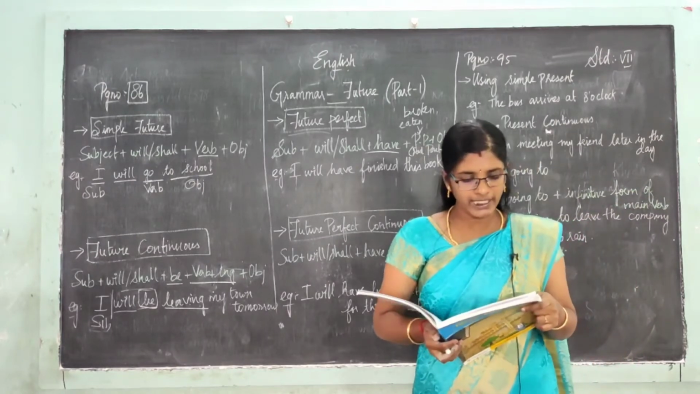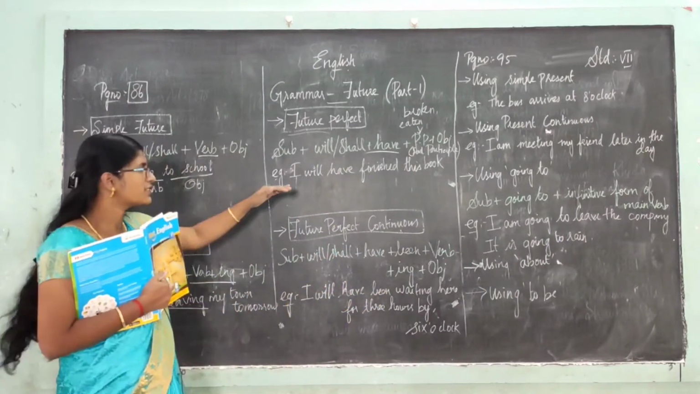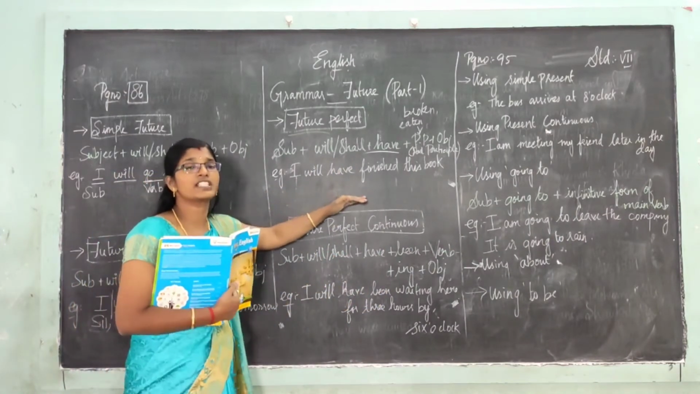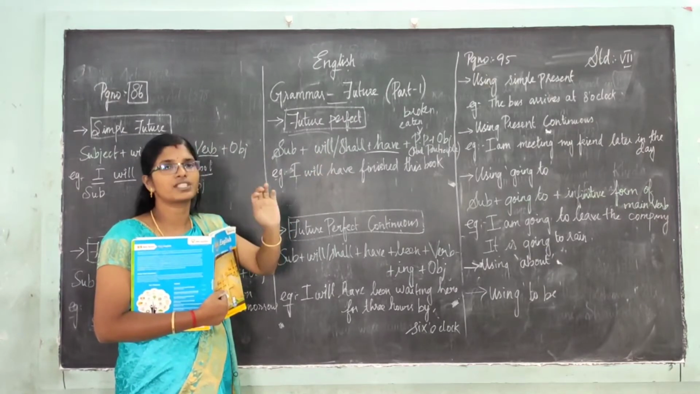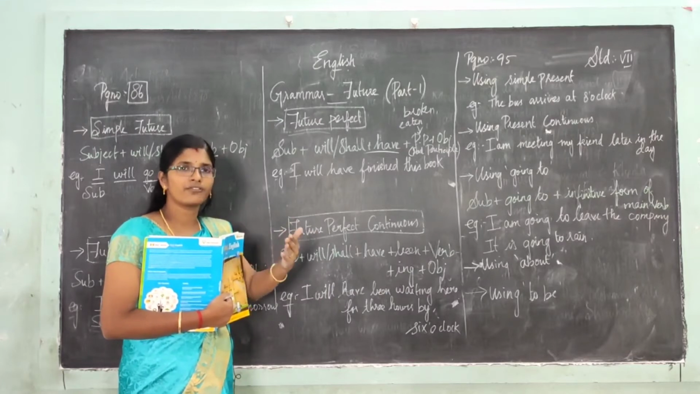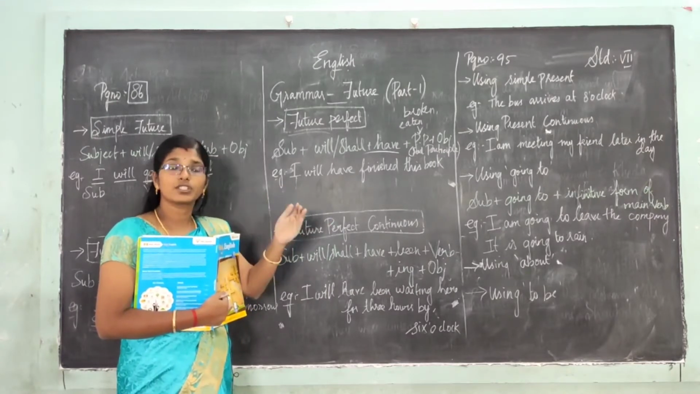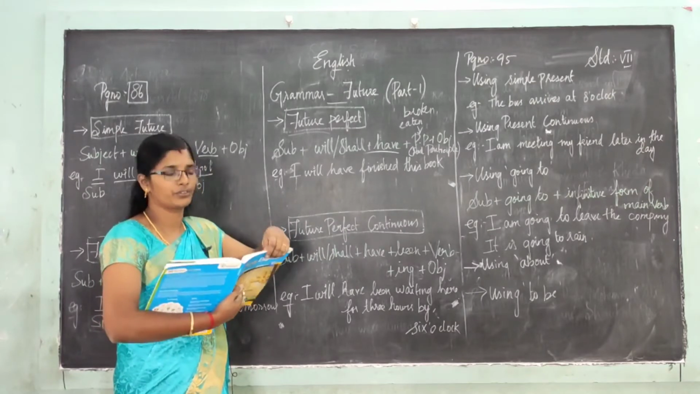Okay, then coming to the next one. This is for telling that we will finish the work in future. Future la முடிச்சிருவோம். That is also continuing now. இப்போ நான் see, I will have finished the work. That will be completed in the future, completed of the future work.